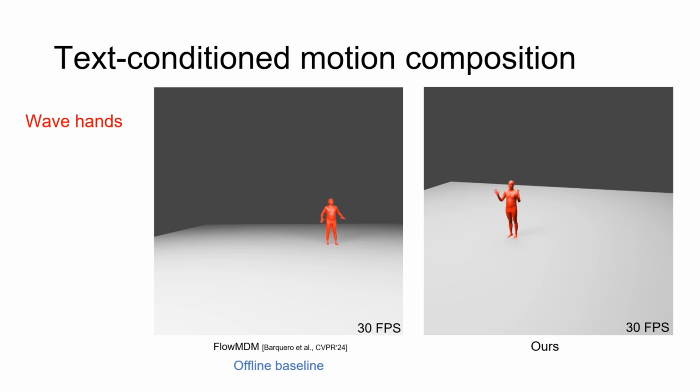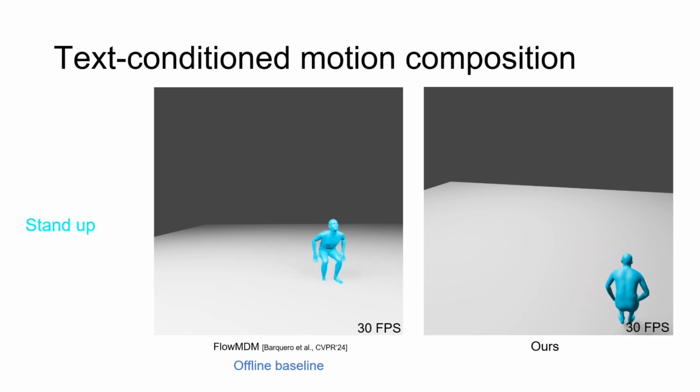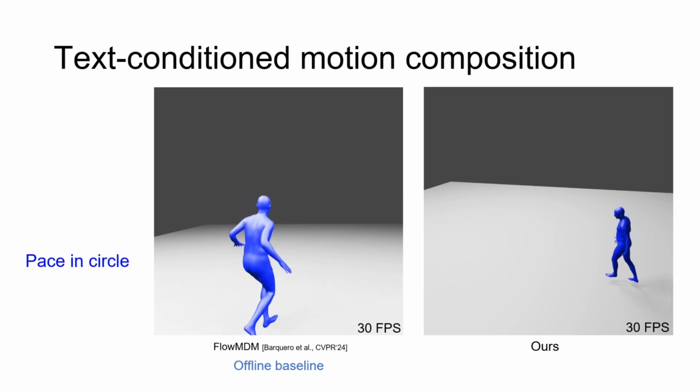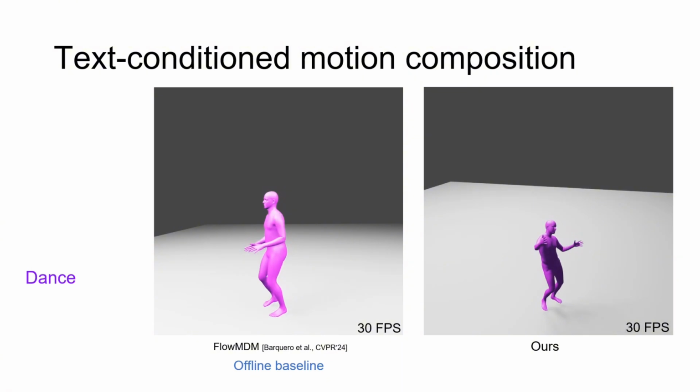We present qualitative comparisons of Dart and baseline methods for the task of text-conditioned temporal motion composition. Dart generates high-quality motion sequences with smooth action transitions and accurate semantic alignment to the text prompts, outperforming baseline methods.